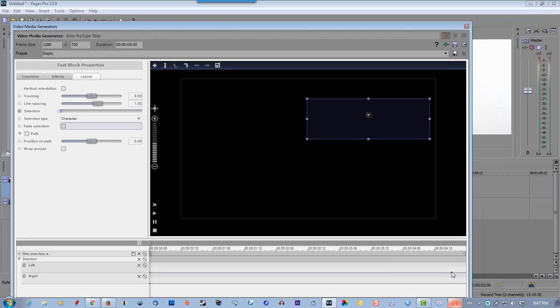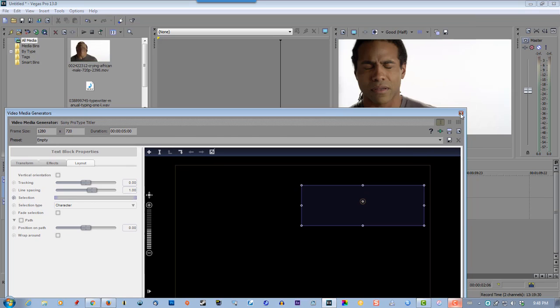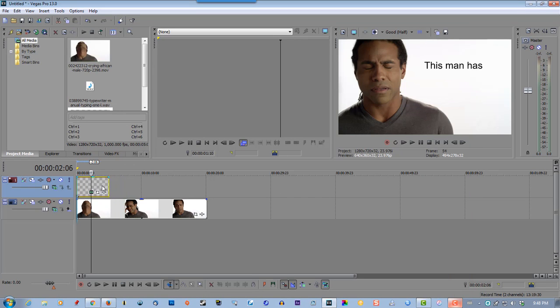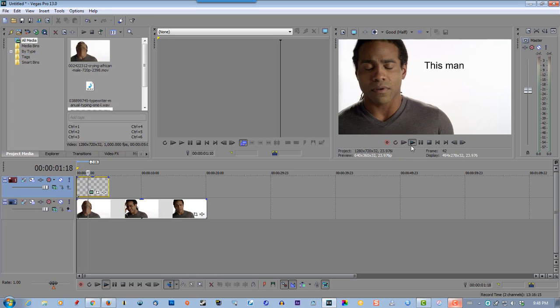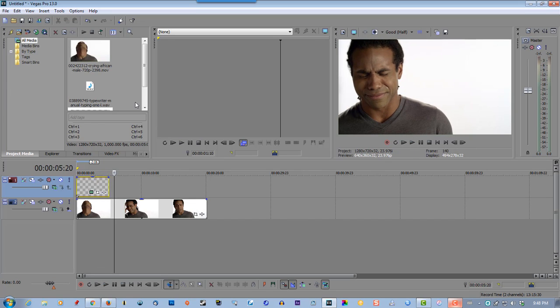Put your cursor down at the bottom. Grab the slider. Set it all the way to the right. Okay, and let's put my sound effect in there.